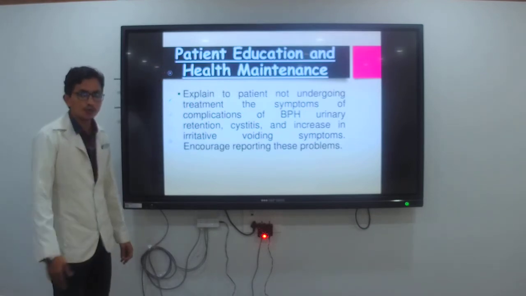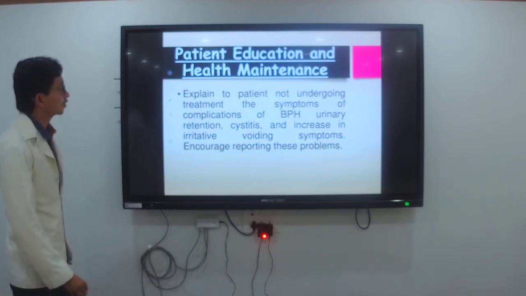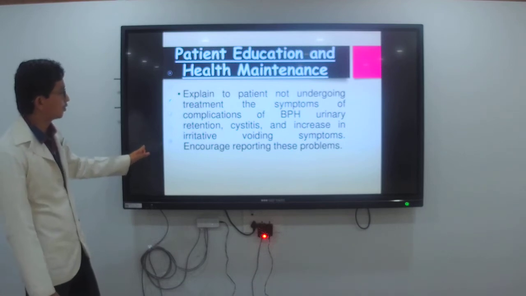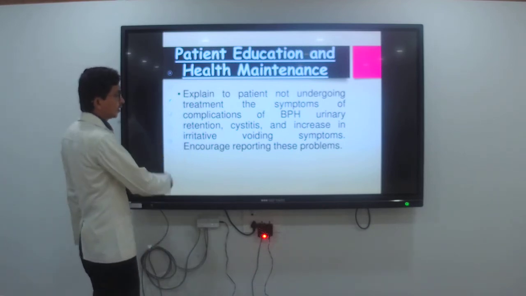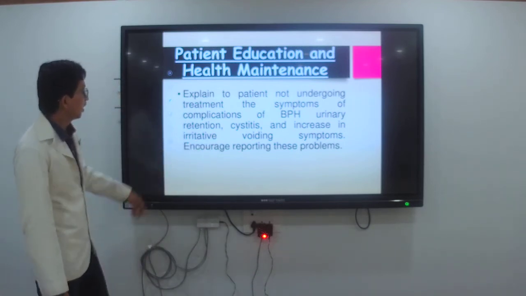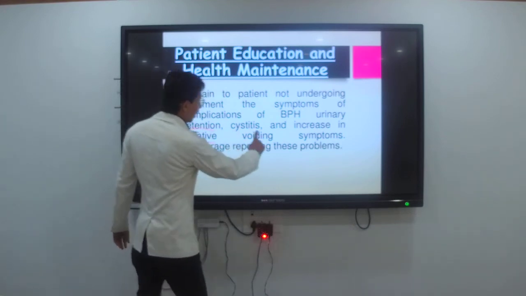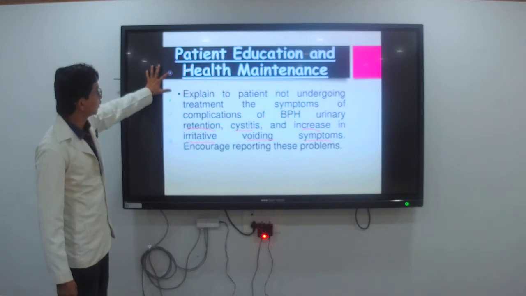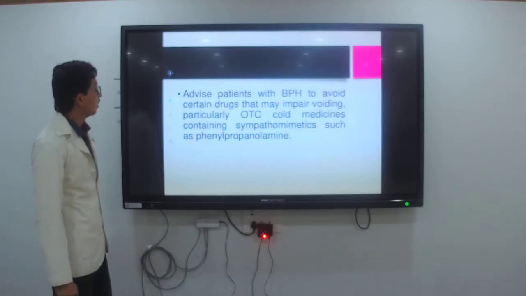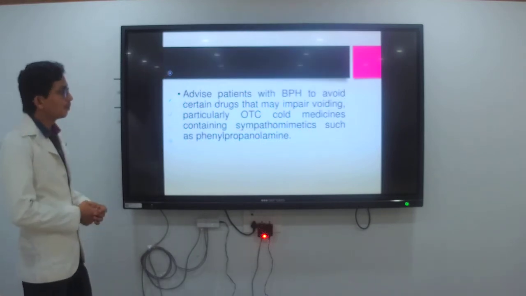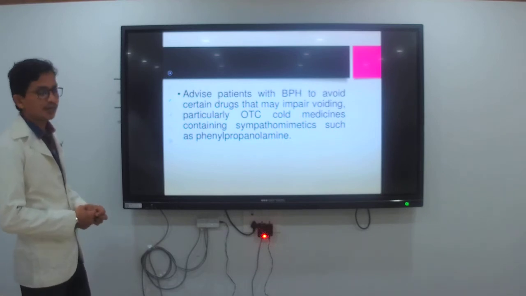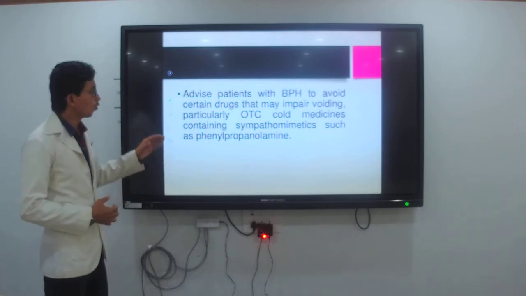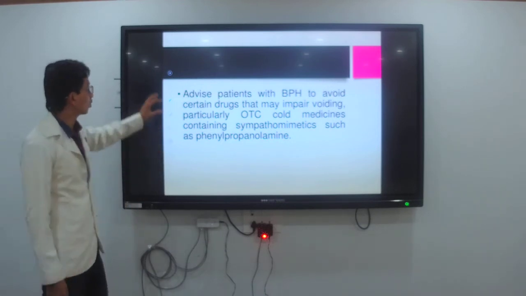You are going to provide health education to the client. Explain the treatment being undergone and the symptoms present, such as retention, cyst size, and increase in irritative and voiding symptoms. Then advise patients with BPH to avoid certain drugs, and give medications as per the doctor's order.